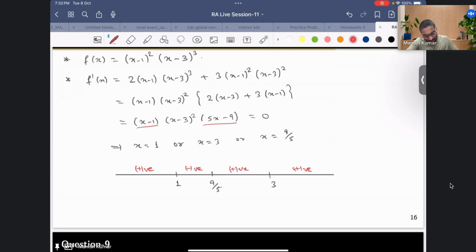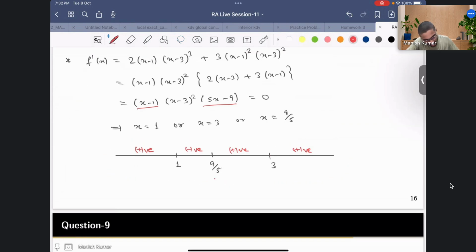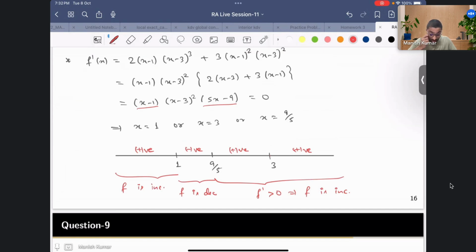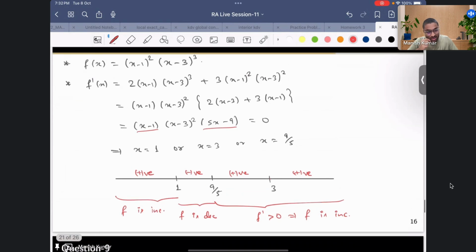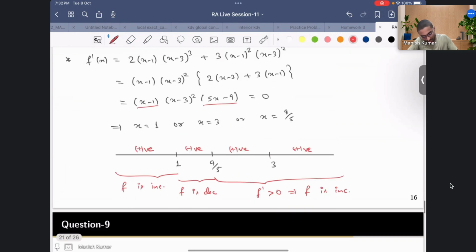Okay, so what does this mean? Let me write the implication. In this region, f prime is always greater than 0, which means that f is increasing in this region. Over here f is decreasing, and over here f is increasing. So what does this mean? Here it was increasing and suddenly now it's decreasing. So increase and then decrease, so this will be a point of maxima. So this tells you, maybe I can write it here.